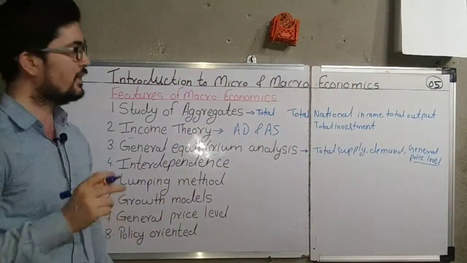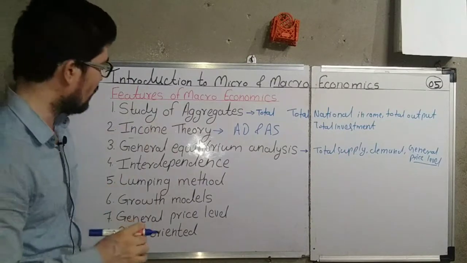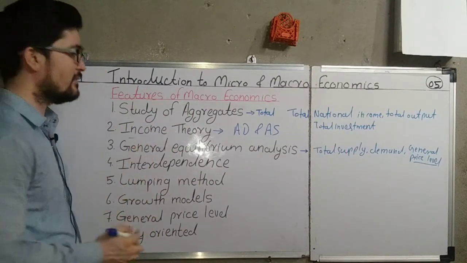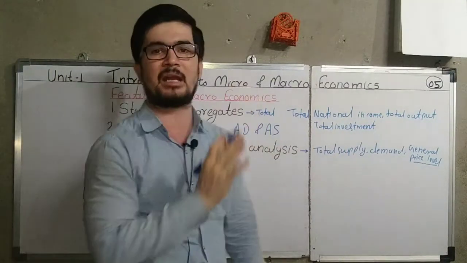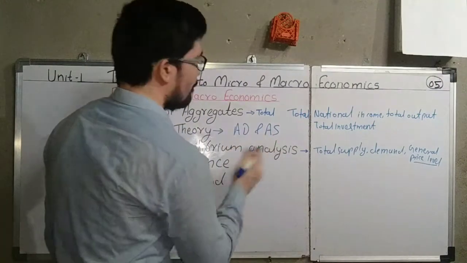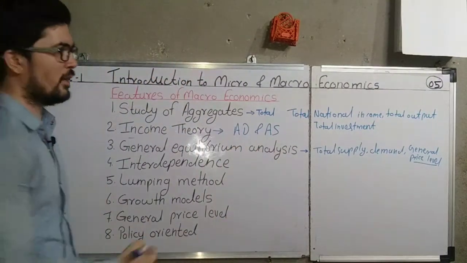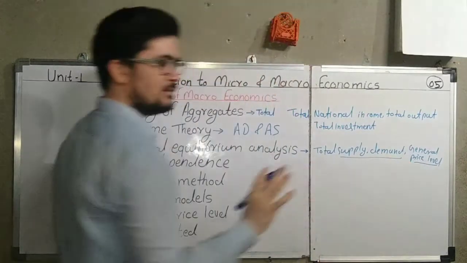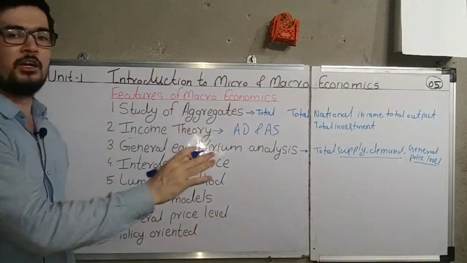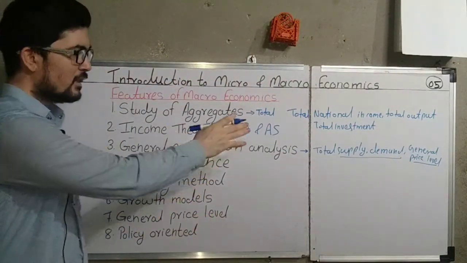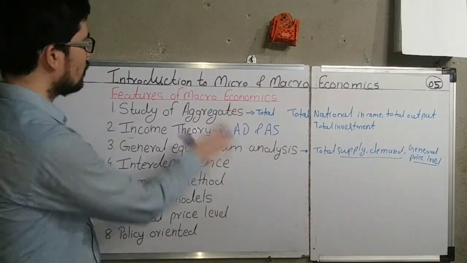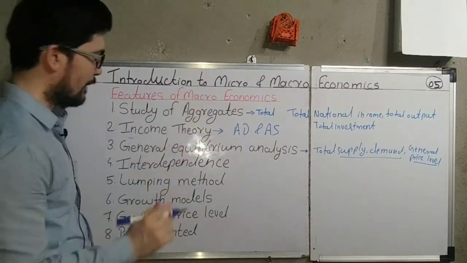All these things we discuss in the macroeconomics. That is why this macroeconomics is called as the general equilibrium analysis. Okay, equilibrium means balance between these two forces. Okay, balance between demand and supply, that is the thing we know as the balance between two forces. Okay, so this general equilibrium is known as the macroeconomics. Okay, this is also a feature of macroeconomics.